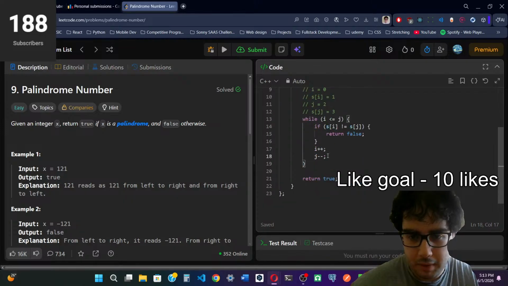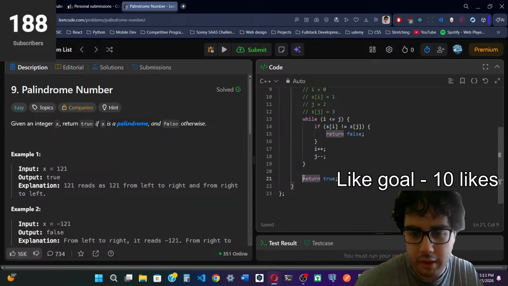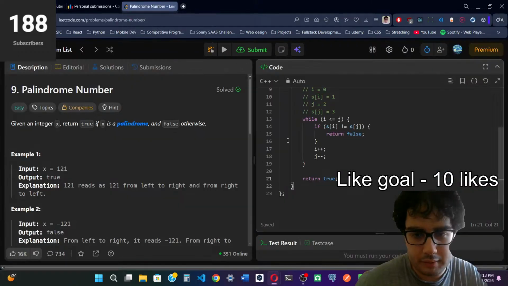And if i becomes greater than j, basically if they cross, if they overlap each other, that means that we have a correct answer, and then we're going to return true in this case.